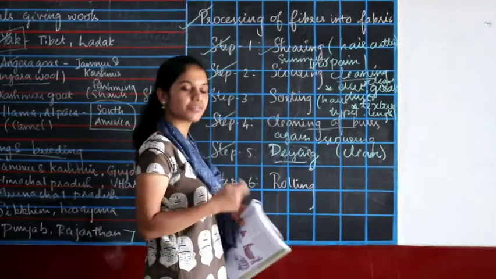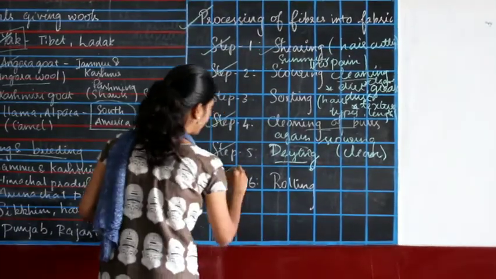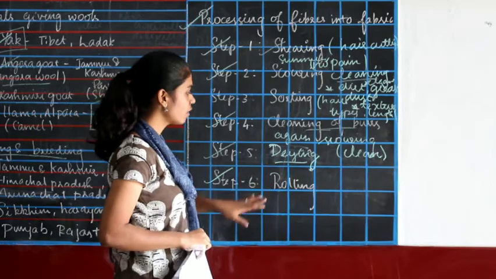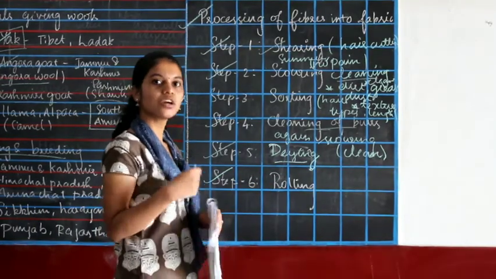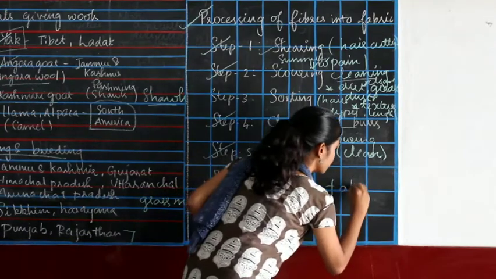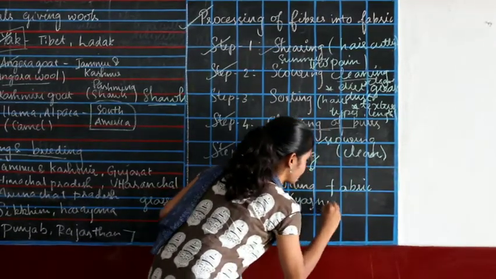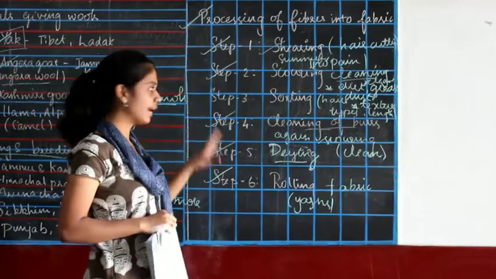So we will get whatever kind we want to have. Next, rolling. After dyeing, we roll this into yarns so that we can make them into fabrics. The yarns you see in your house are made in this way.